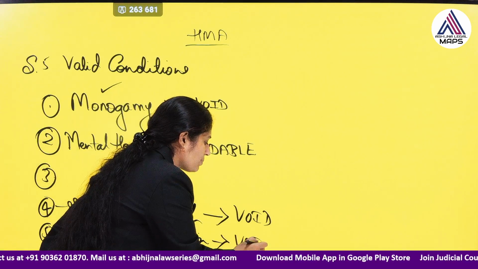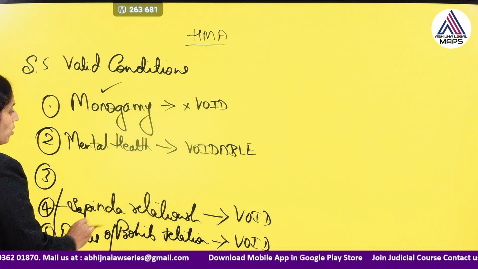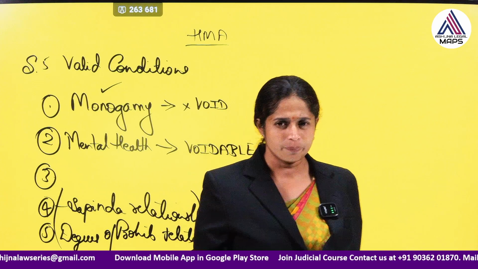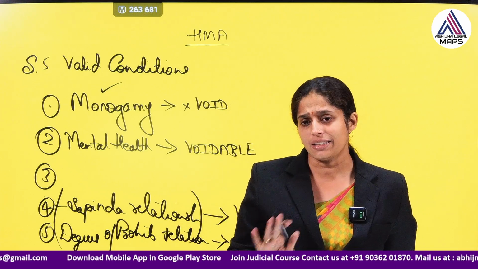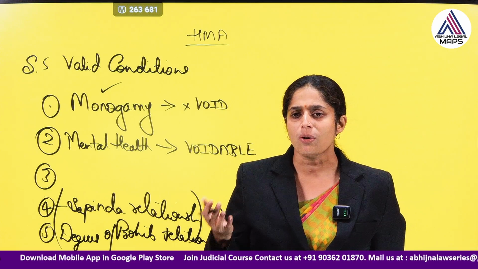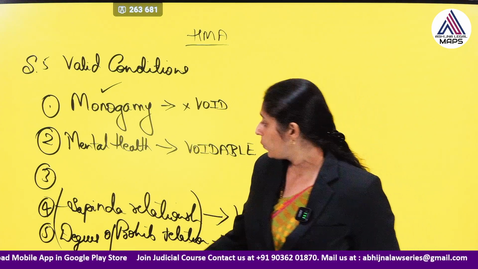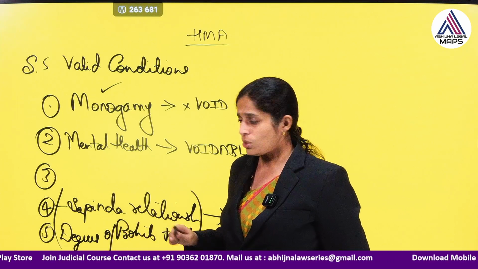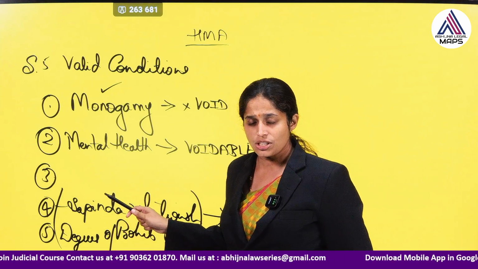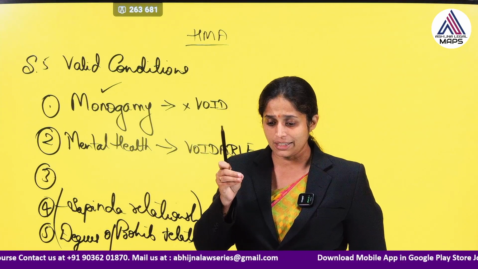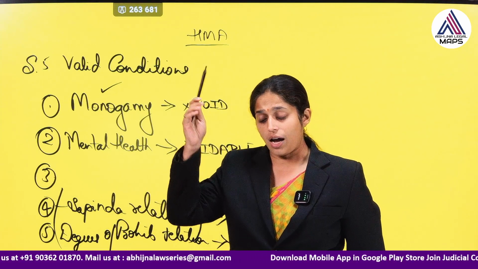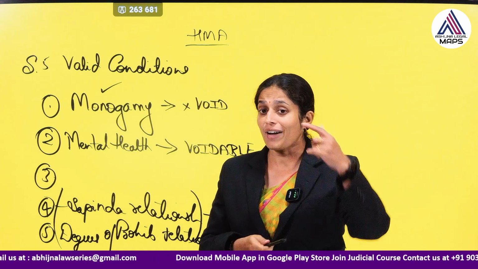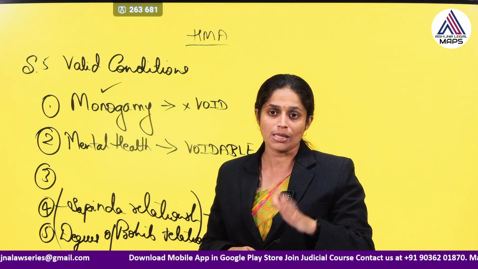But this is not an absolute rule, because if any custom or usage permits the person to marry within the degree of prohibited relationship, then it is not violating the condition. But if there is no such custom or usage, then they cannot marry within the Sapinda relationship or within the degree of prohibited relationship. So what do you mean by Sapinda relationship? Sapinda relationship is where a person is related within 3 generations through his mother or within 5 generations through his father. That is said to be Sapinda relationship.